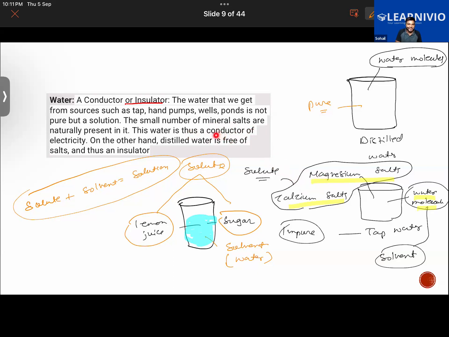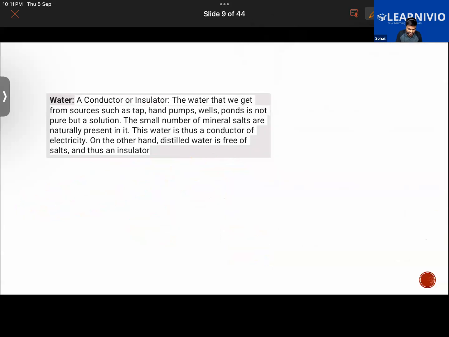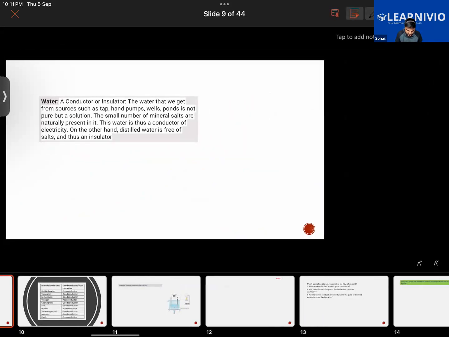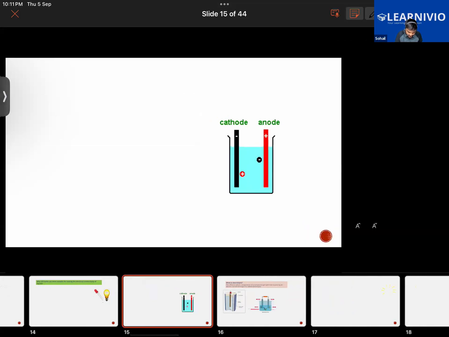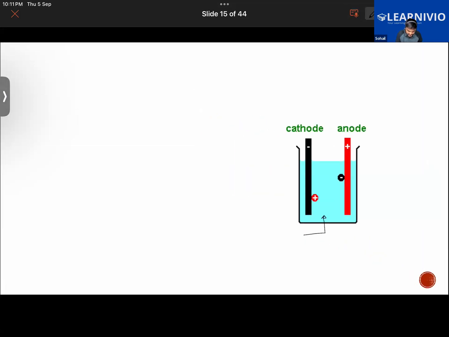So thus this water is a conductor of electricity. Why is it a conductor of electricity? Again, the basic question is that when electricity flows through that water, the water will break into ions, as you can see here. Say we had taken the example of tap water in this.